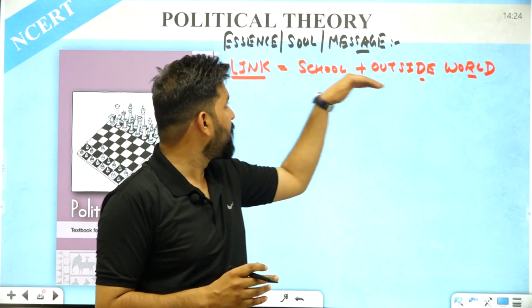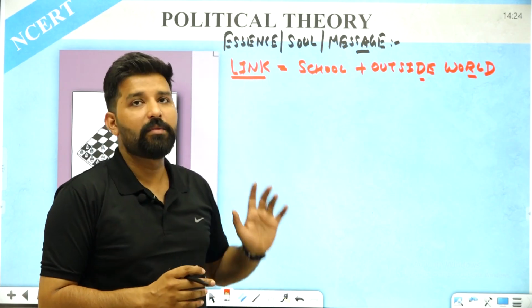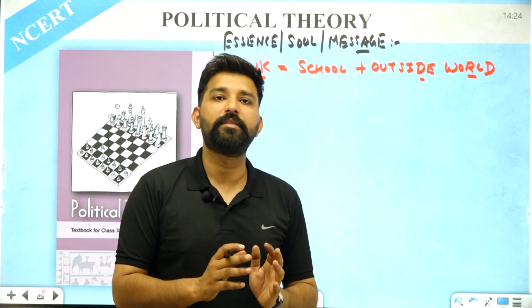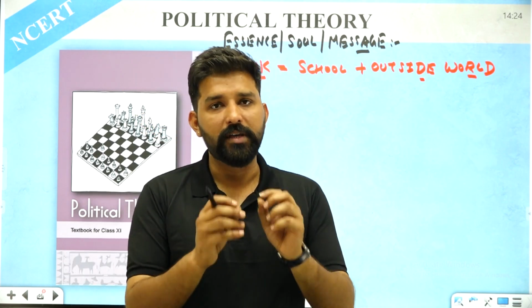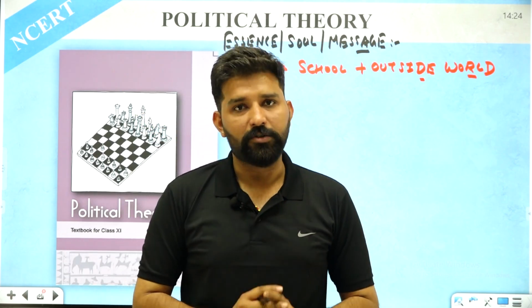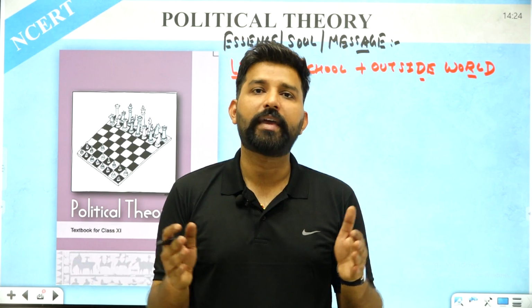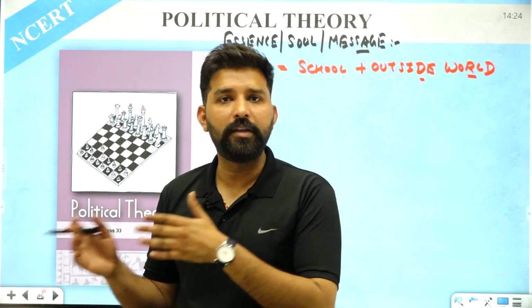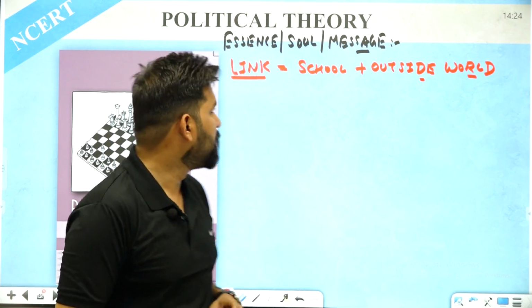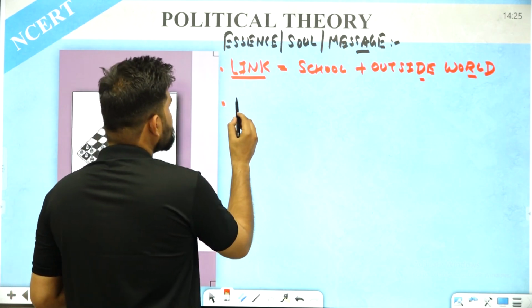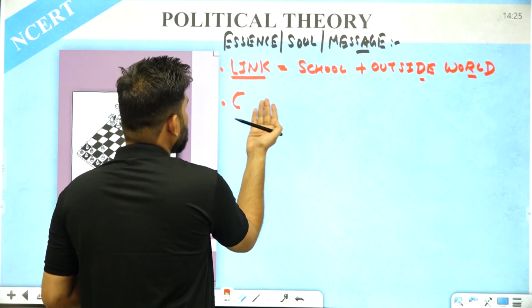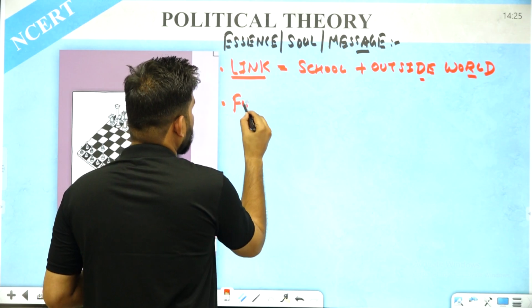So this outside world and school linkage must be established in the classroom, and students must link this subject with the outside world. The first message or first motive behind this book is to link this subject with the outside world, so as to narrow the gap of home, community, and the school. So the first message is the linking. Second message behind this book is that this book focuses basically on the concept, not on the ideology.